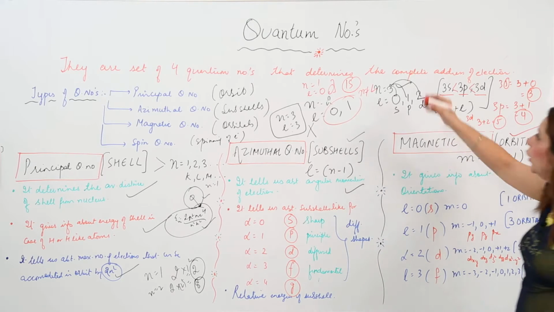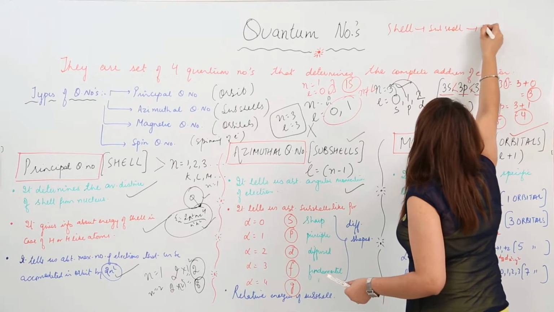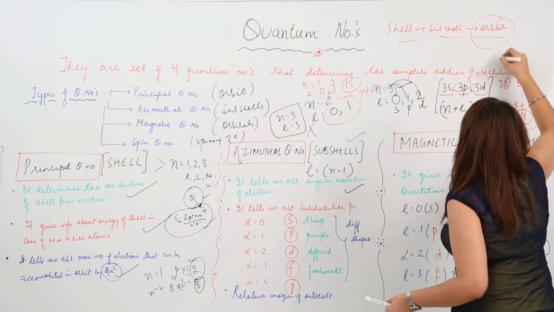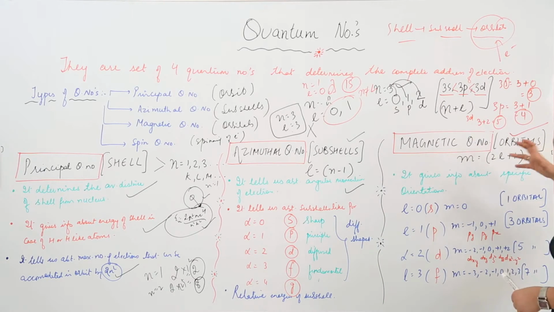So what do we have now? We have the shell, in the shell we have subshells, in the subshells we have orbitals, and in the orbitals we have our electrons. It is denoted by M, and what will its value depend upon?